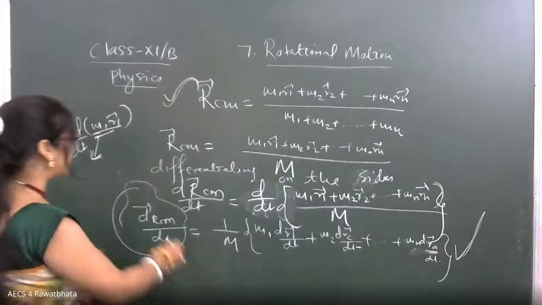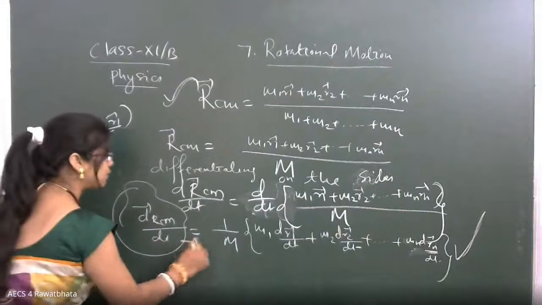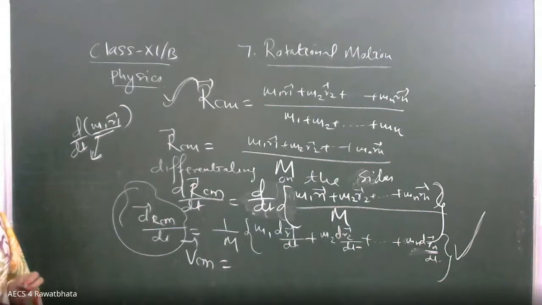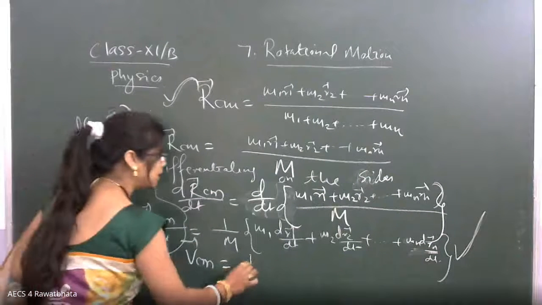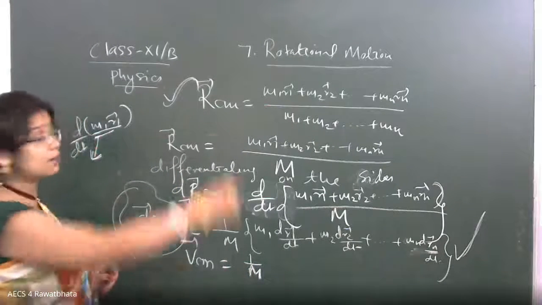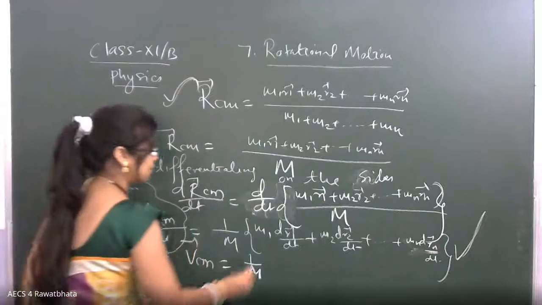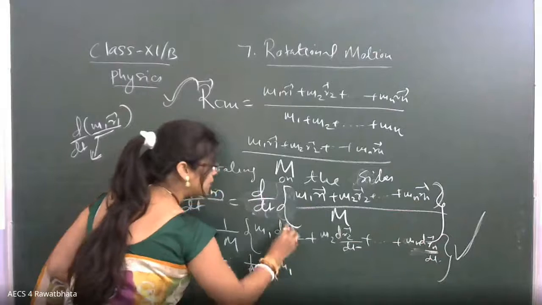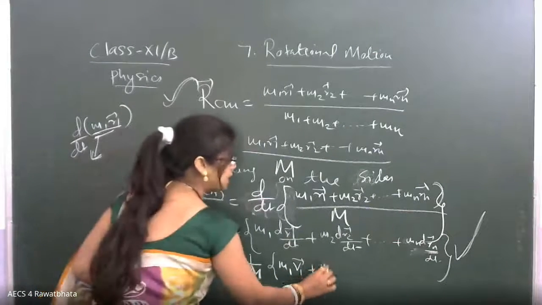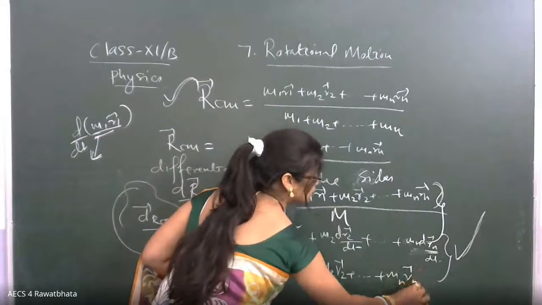So here when you're talking about the position vector for this particular center of mass, the velocity will be the velocity of center of mass. So that's why we're writing VCM, the velocity of center of mass, dear. Now here we are having 1 upon capital M. Capital M stands for the total mass of the system, consisting of n particles, m1, m2 dot dot mn, dear. After this, m1 dr1 by dt I can write down as m1v1. Similarly, this one m2v2 dot dot mnvn, dear.